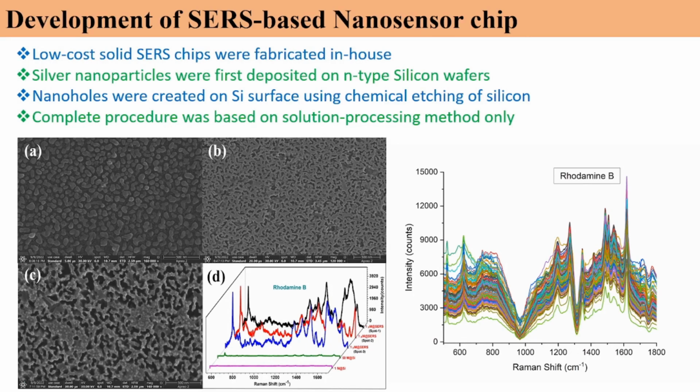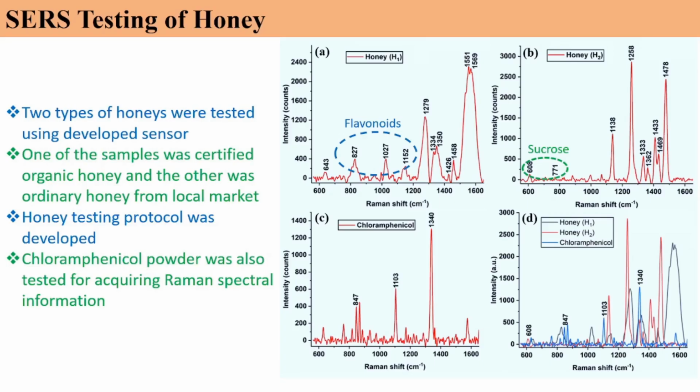Another interesting thing is that we also got the uniform enhancement all over the surface. This picture is from the different spectra of 150 different spots. So everywhere we were getting enhanced signal. So at 1 micromolar concentration, anywhere you shine the laser, you get a signal. So what more interesting can there be?